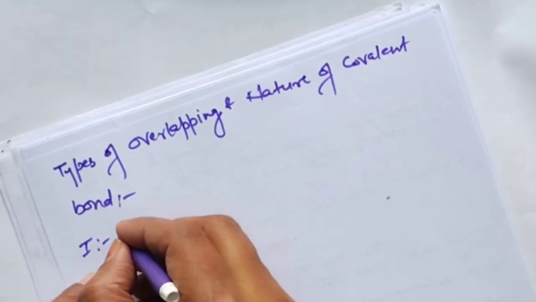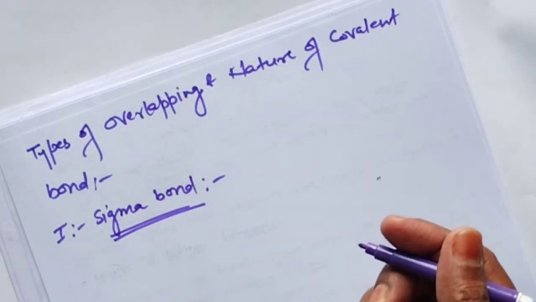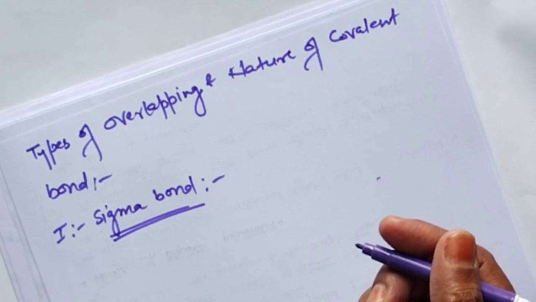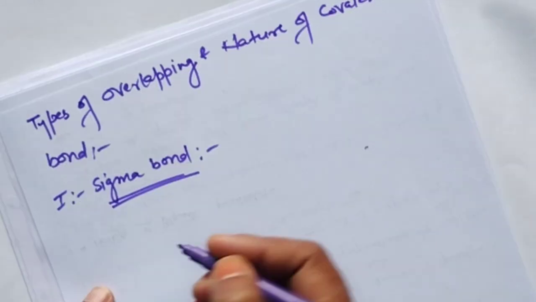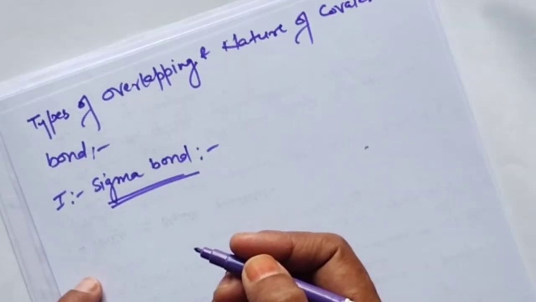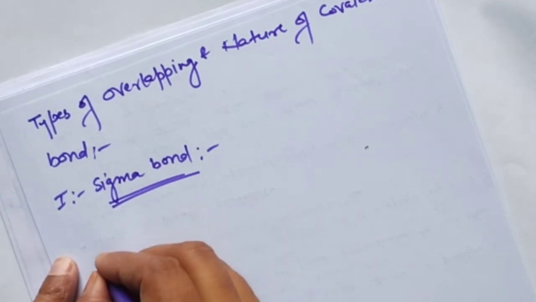First is sigma bond. This type of bond is formed by the end-to-end overlapping of bonding orbitals along the internuclear axis. This overlap is also known as head-on overlap or axial overlap. Sigma bond is formed by any one of the following types of combination of atomic orbitals.